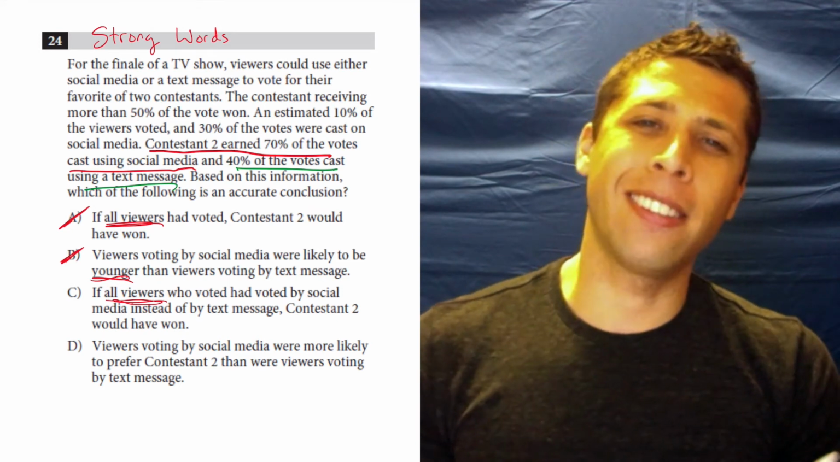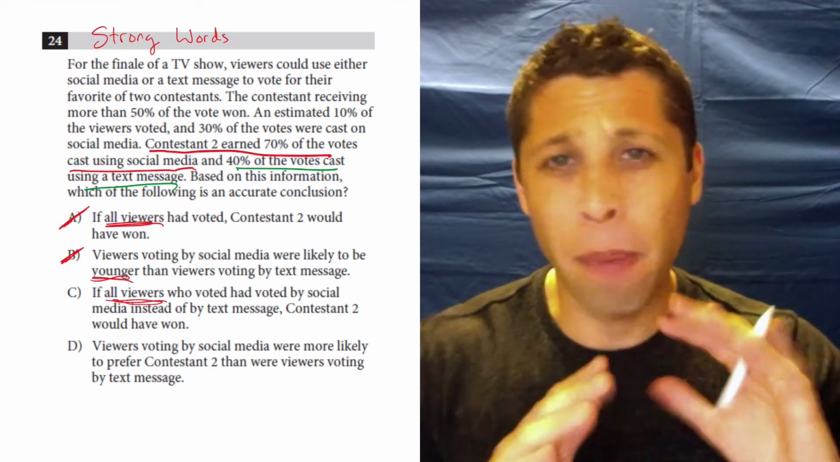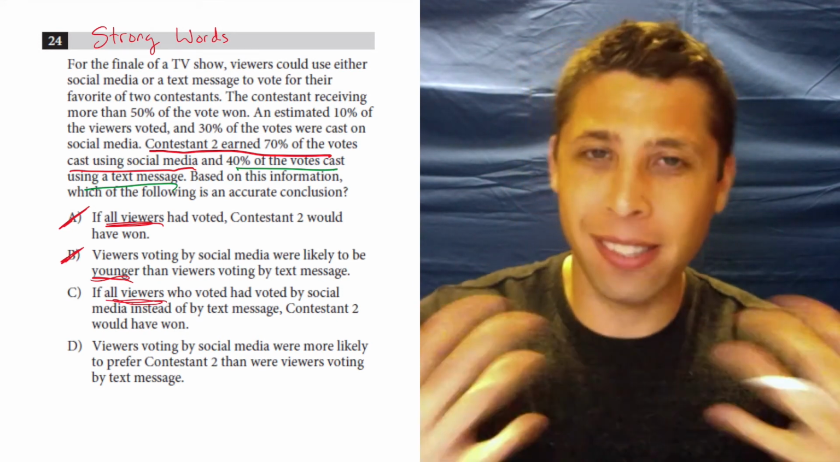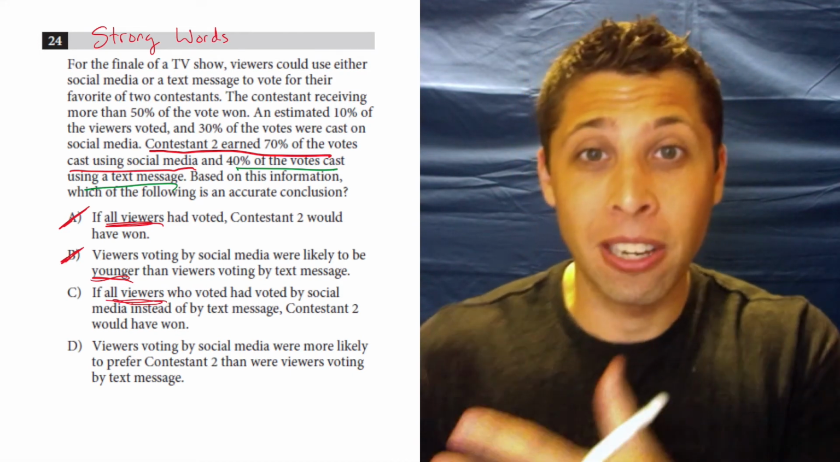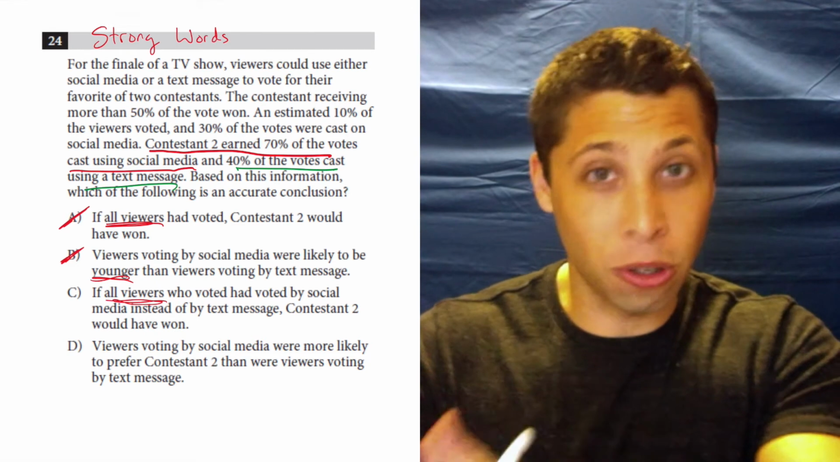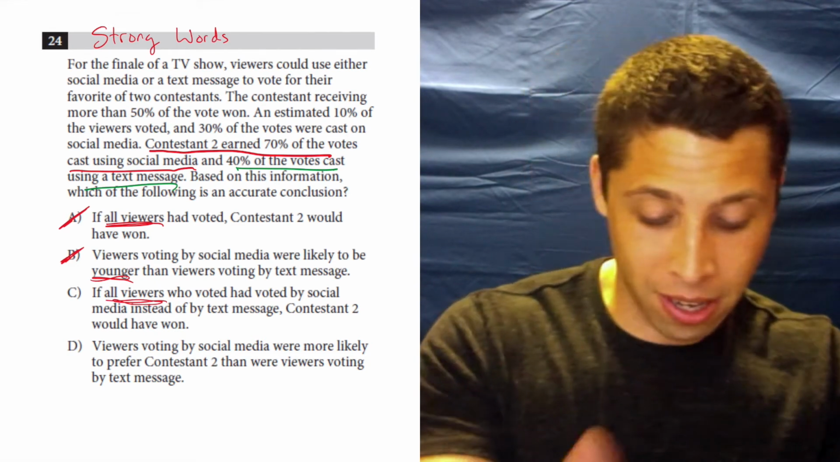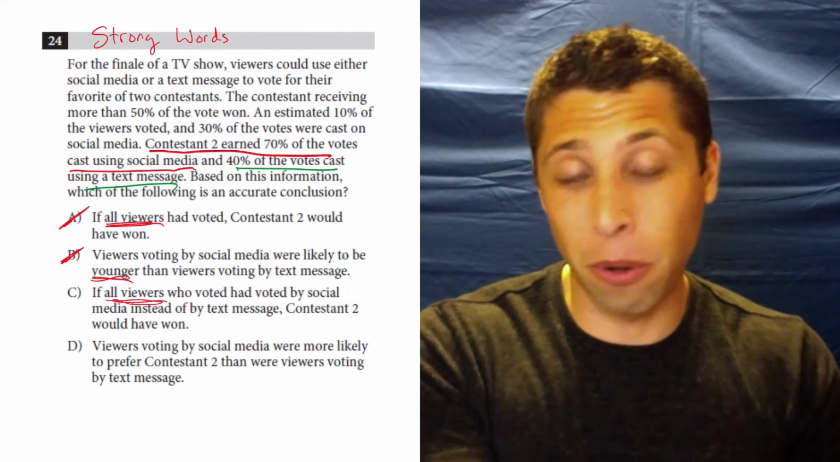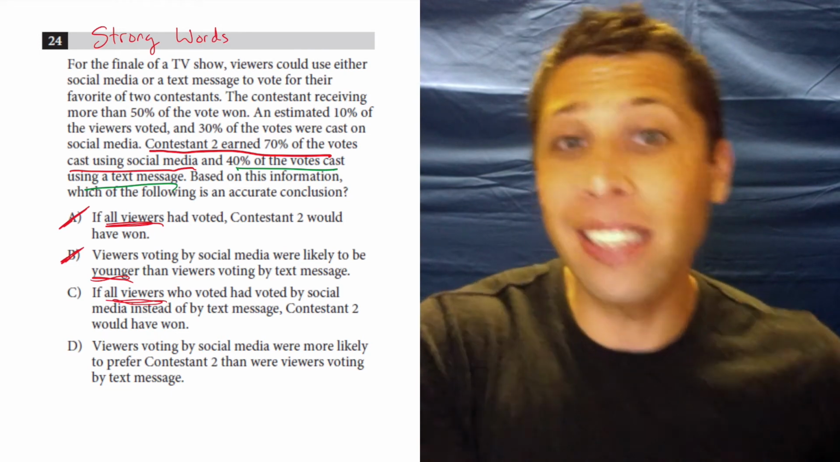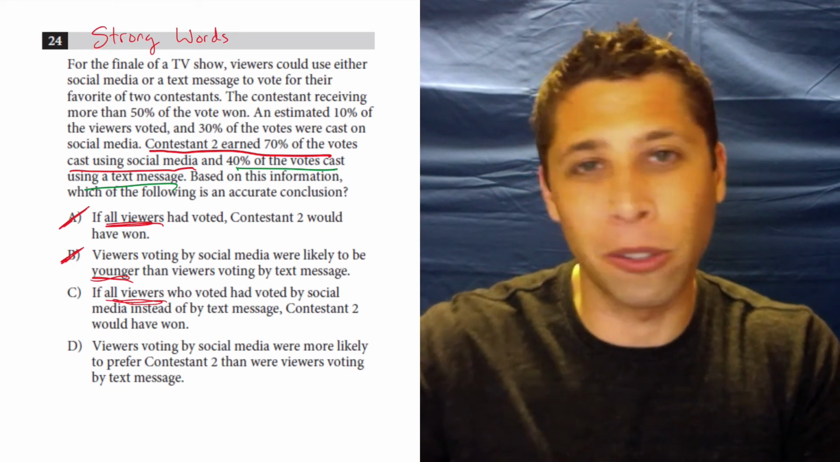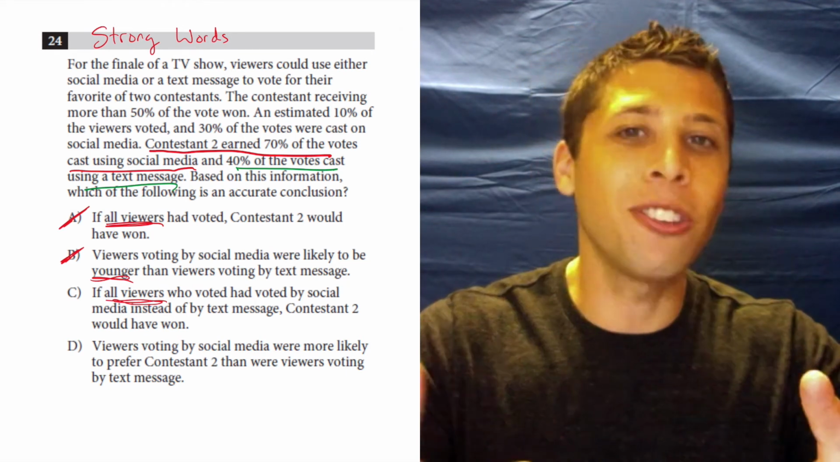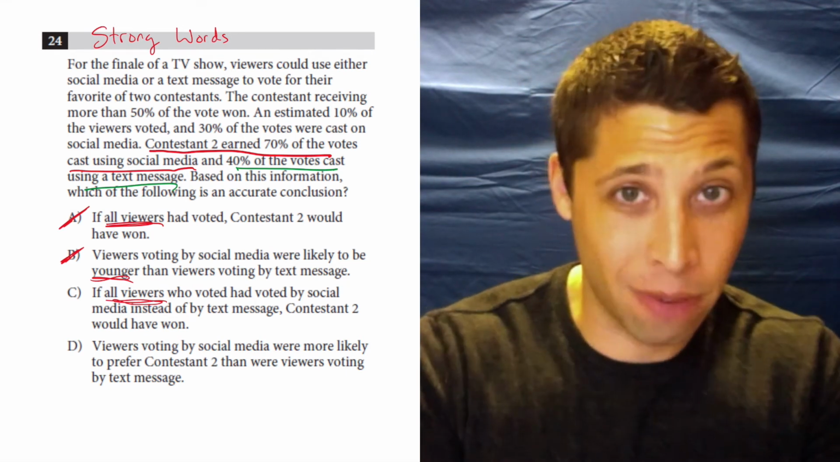So that conclusion is bad. That's bad logic. It doesn't make sense because the votes are the votes. It doesn't matter how the vote is cast. 70% using social media voted one way, 40% using a text message voted that way too, but 60% didn't. And those 60% aren't going to change their vote if they were only allowed to vote on social media. So no one is changing their vote based on how they vote.